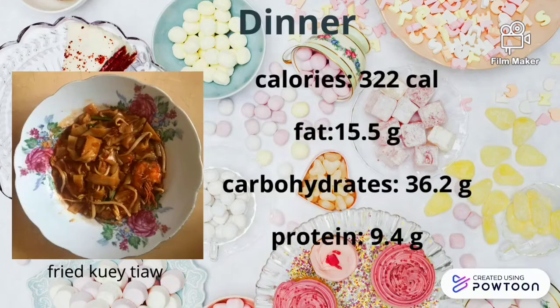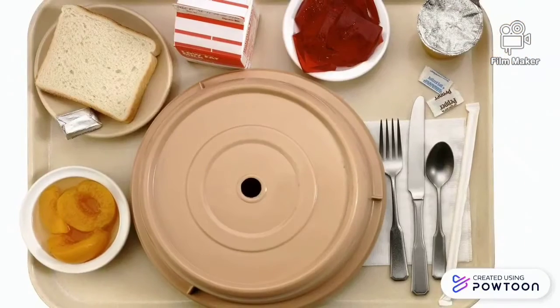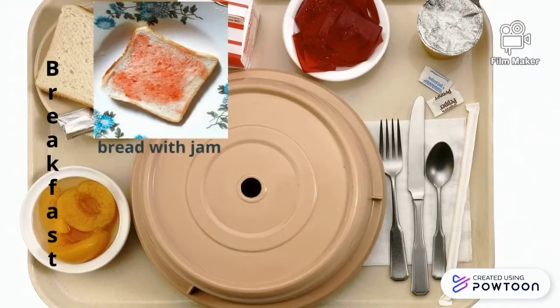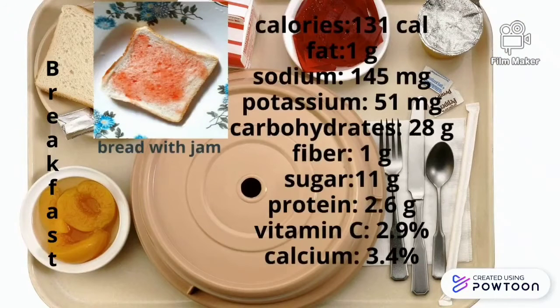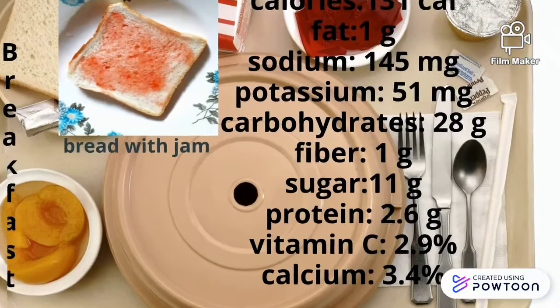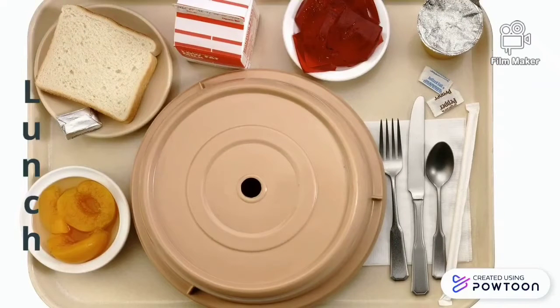And for dinner, the consumption of fried kway teow contains 322 calories, 15.5 gram fat, 36.2 gram carbohydrate and 9.4 gram protein. And for the third student, the breakfast that she consumed is bread with jam that contains 131 calories, 1 gram fat, 145 mg sodium, 51 mg potassium, 28 gram carbohydrate, 1 gram fiber, 11 gram sugar, 2.6 gram protein, 2.9% vitamin C and 3.4% calcium.